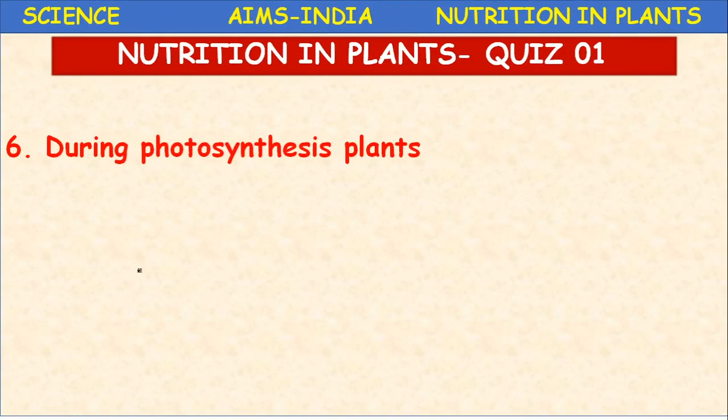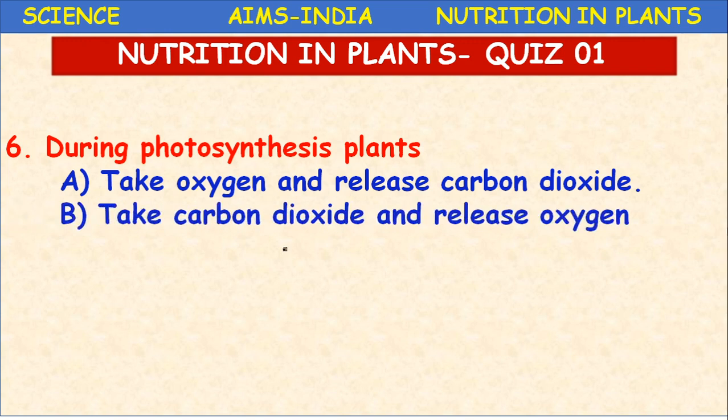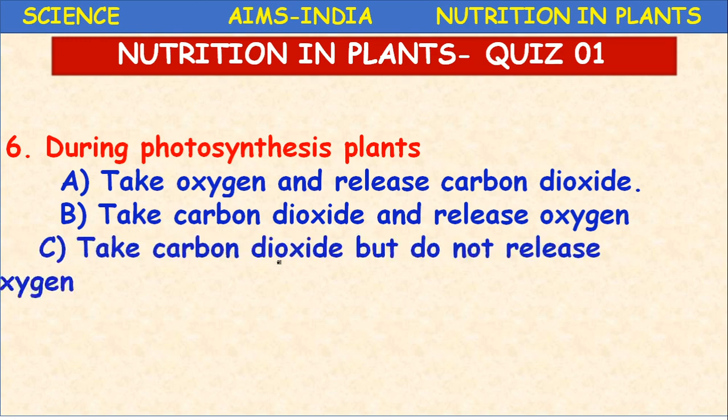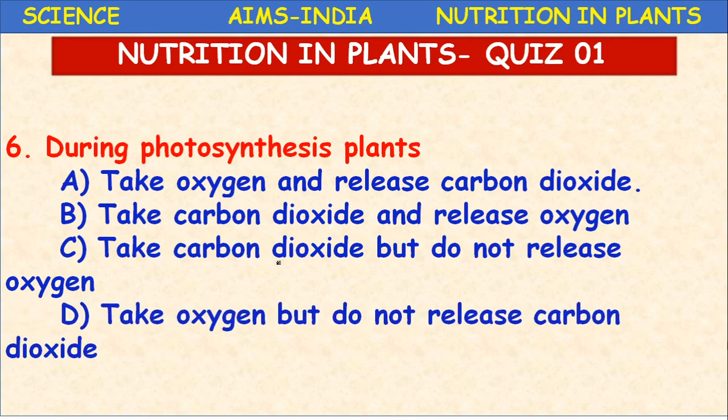Next question, during photosynthesis plants, what happens in the plants? They take oxygen and release carbon dioxide. They take carbon dioxide and release oxygen. They take carbon dioxide but do not release oxygen, or they take oxygen but do not release carbon dioxide.